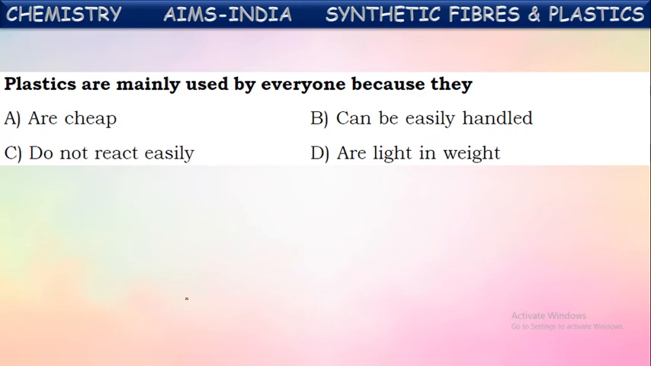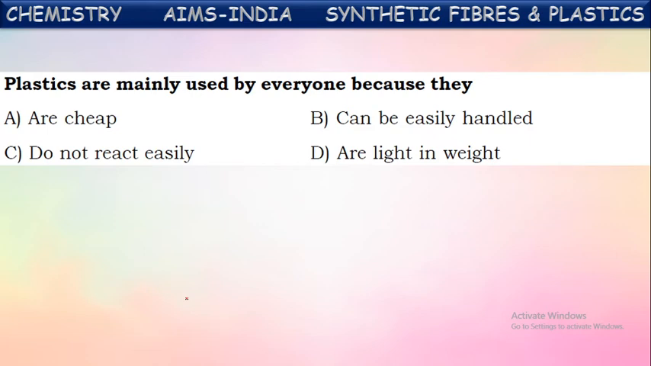Plastics are mainly used by everyone. What are the reasons for plastics being used in many ways? Nowadays, we are replacing most of the utensils made of metals and some wooden furniture. These are being replaced nowadays by plastic. What is the reason for this? What is the reason for using plastic in so many ways? Here they have given some statements.